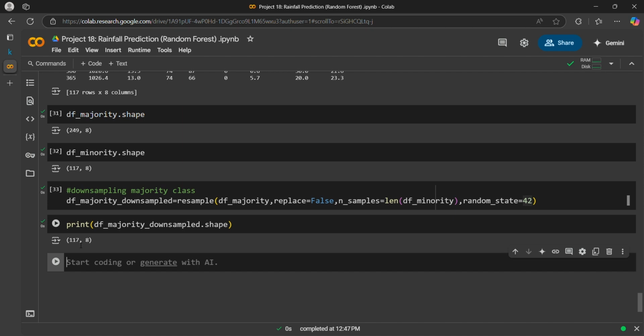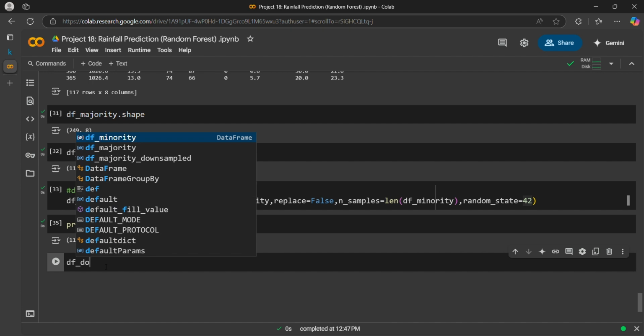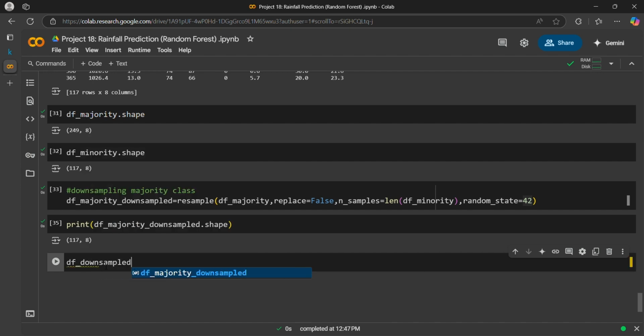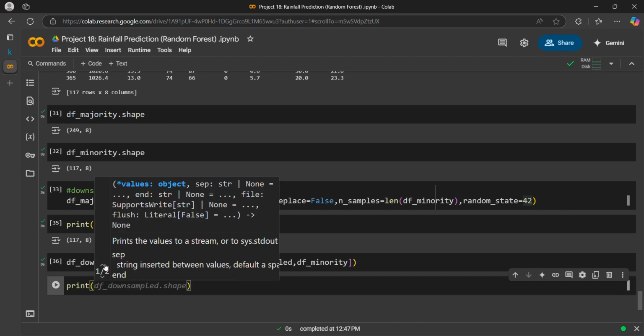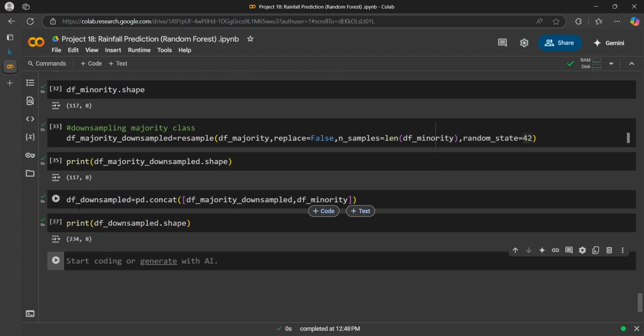Now what I can do is append my df minority and df majority downsample just to make a common data set. So I will name it as df downsampled as pandas.concatenate majority. Yeah, it is correct. Let's print the shape again. So we have a total of 234 records now. It is 117 plus 117 is 234.